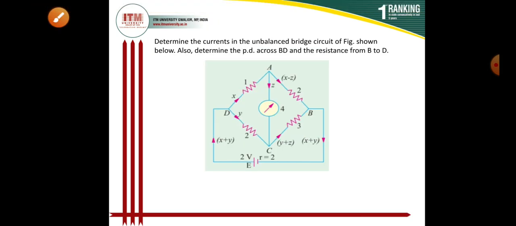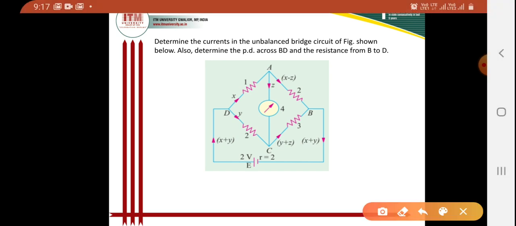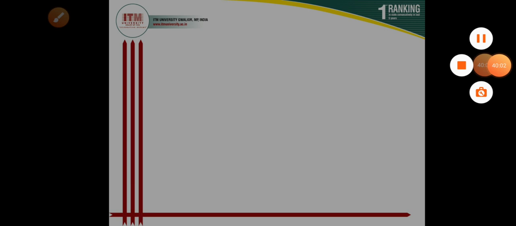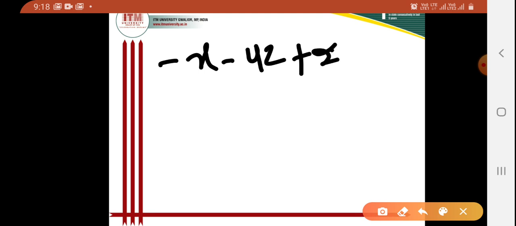Again bringing the figure here, I am applying Kirchhoff's second law first to DACD. So I can write the equation: minus x, then minus 4z plus 2y is equal to 0.